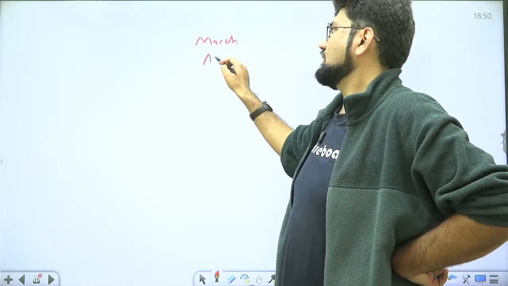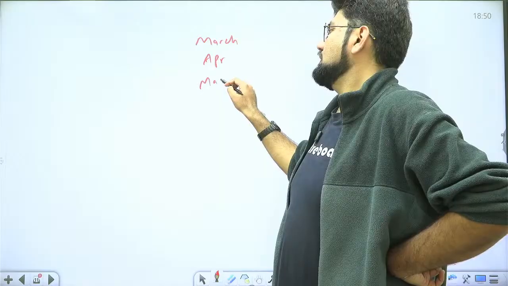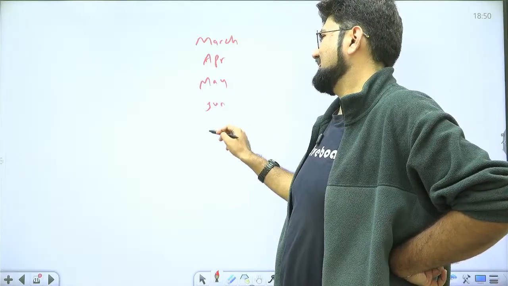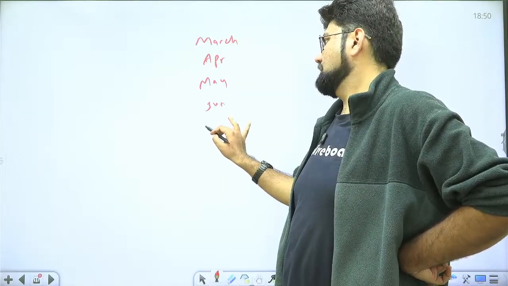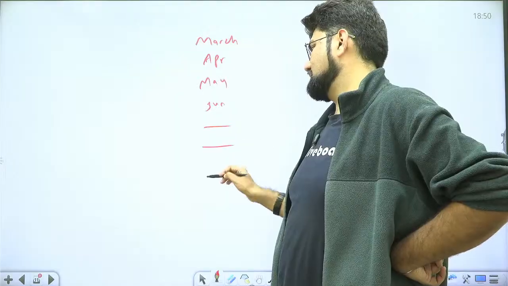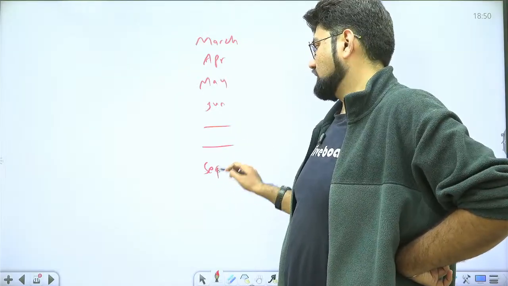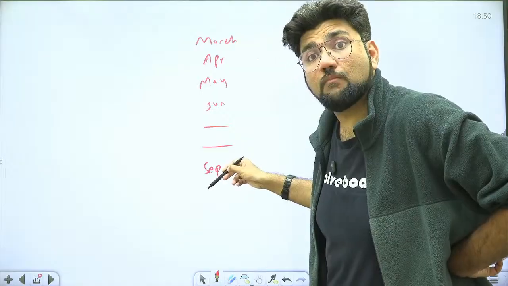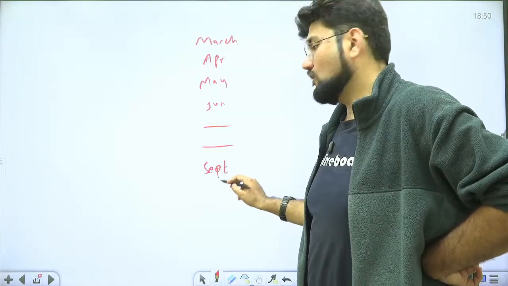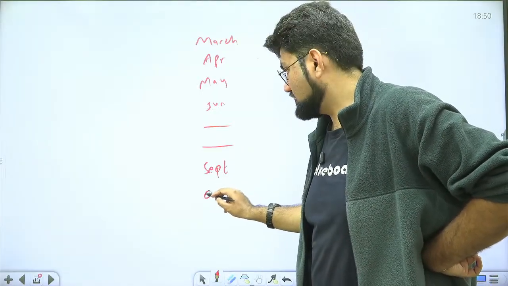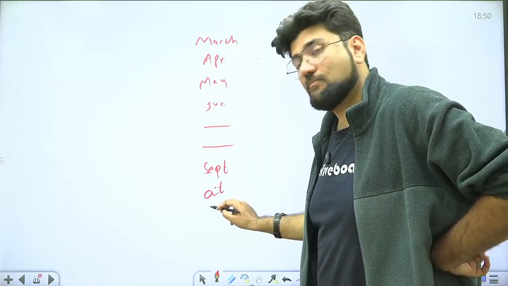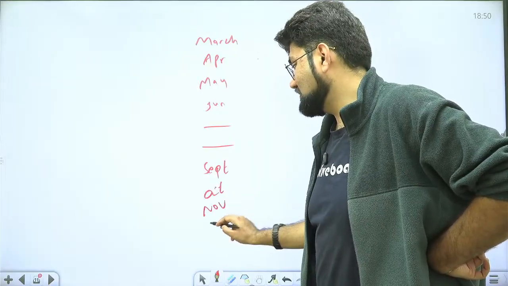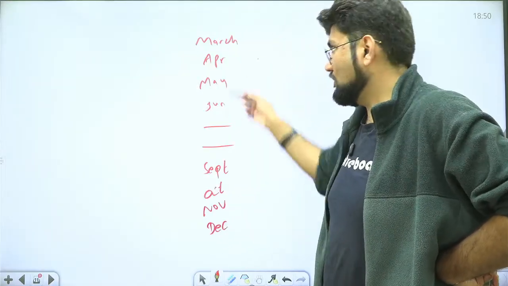March, April, May, June. There was some other name here. I don't remember the name. Again here something else. Then, can you see this? 1, 2, 3, 4, 5, 6, 7th month is September. Do you understand? 8th month is October. Now do you understand why the nomenclature is that way? 9th month is November and 10th month is December. Do you understand the Roman nomenclature?